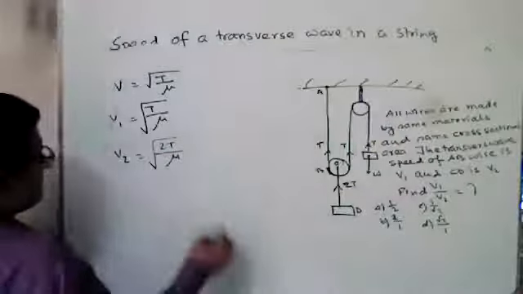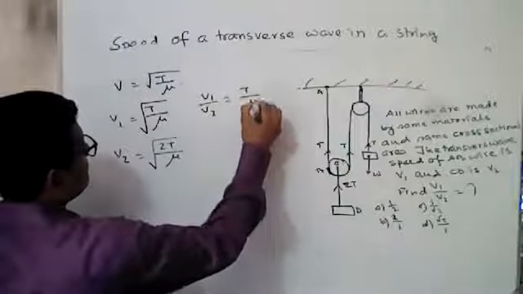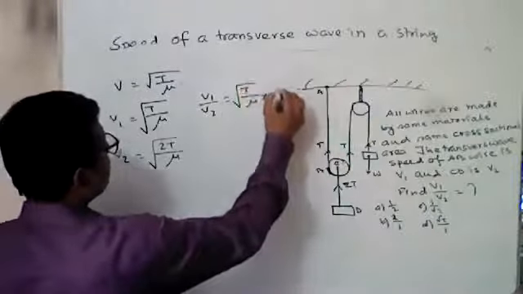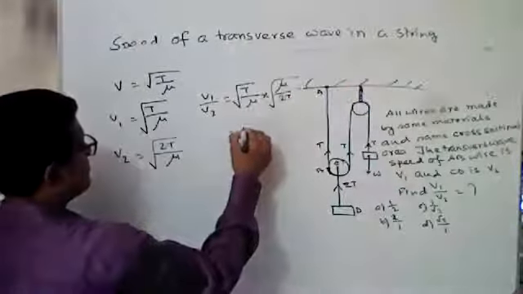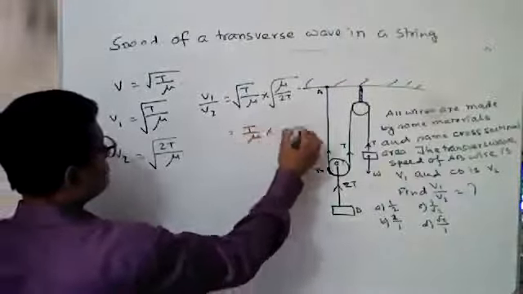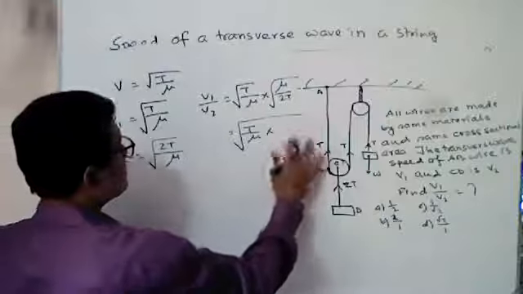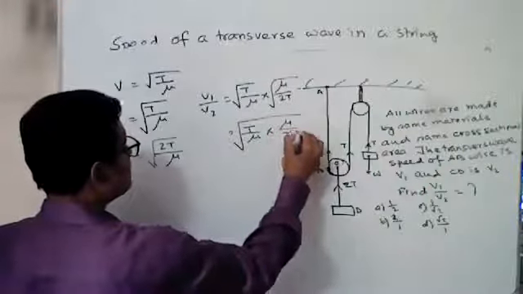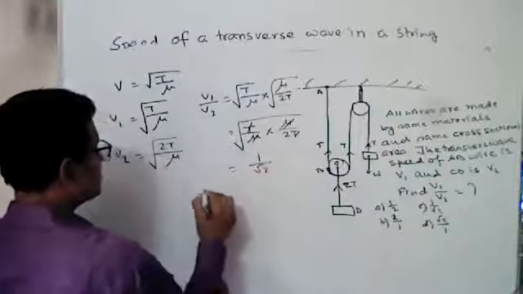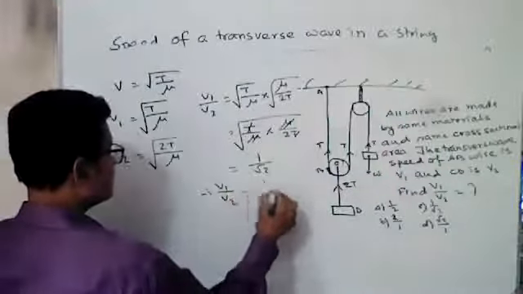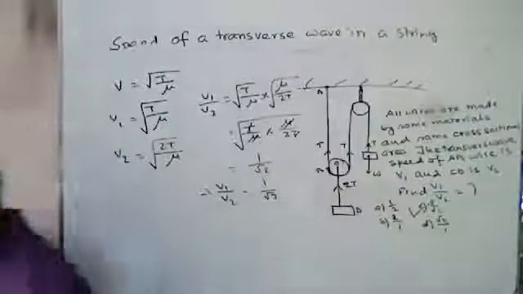So B1 by B2 will be root over T by mu into mu by 2T, so T and mu cancel, so 1 by root 2. So B1 by B2 equals 1 by root 2, C is correct.